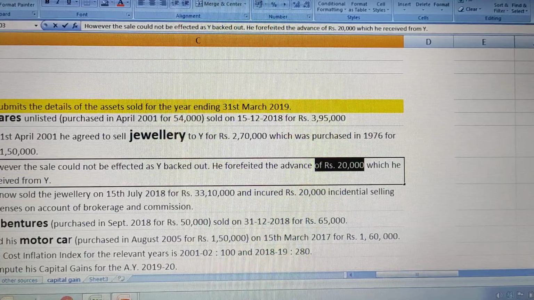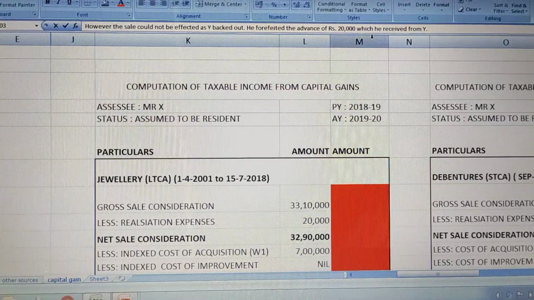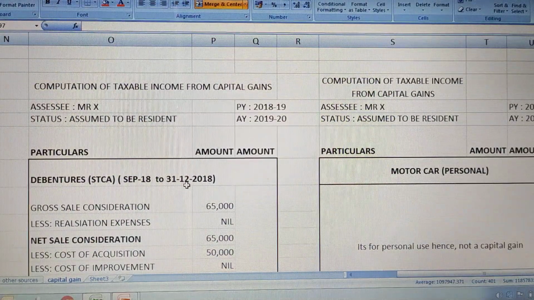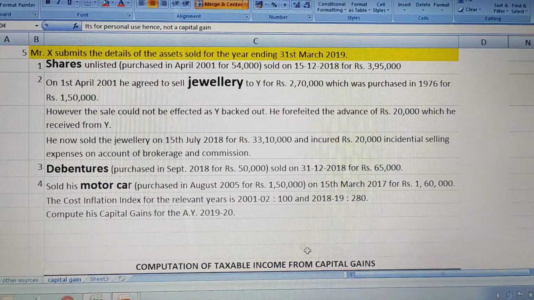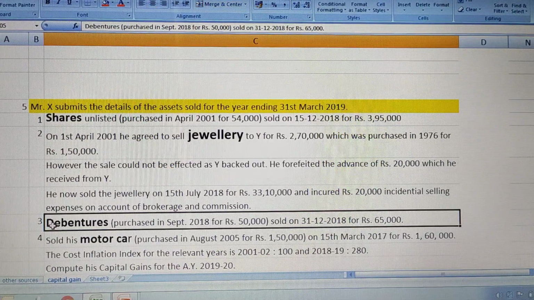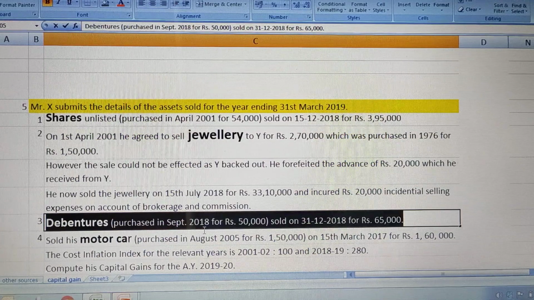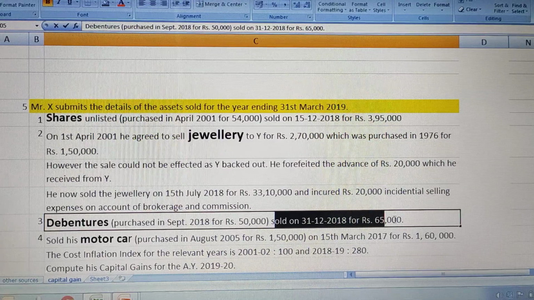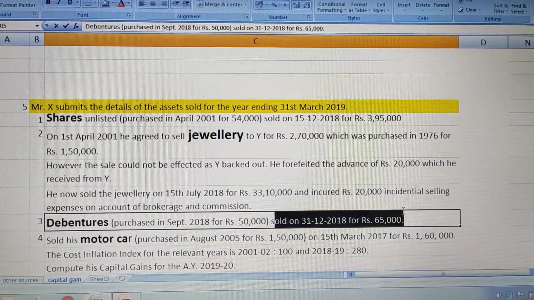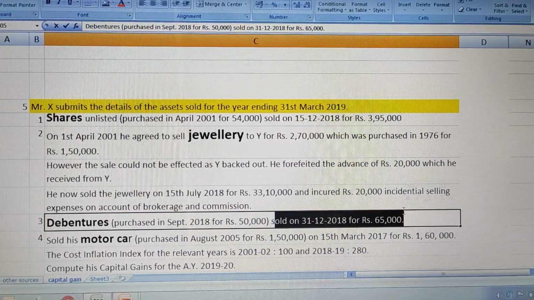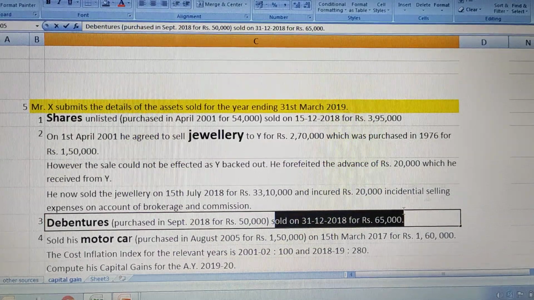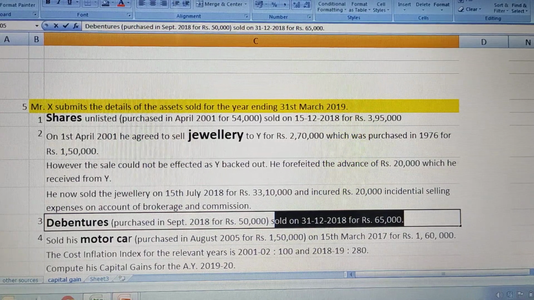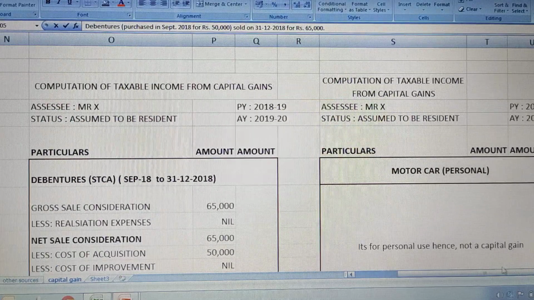Okay, then third thing, if we come across, so let me hide this part also. Okay, so what is the third asset? Debentures. Debentures purchased in September 2018 for 50,000, sold on December 2018 for 65,000. Within that year itself they have purchased and sold the debentures. So in that case the debentures here will be considered as short term debentures. So let us directly solve the problem.